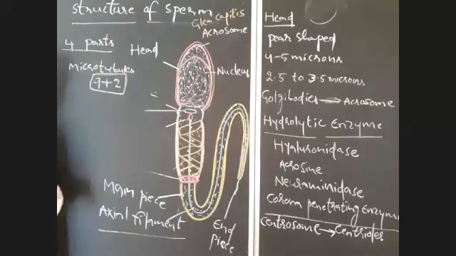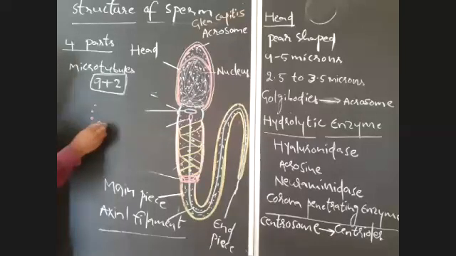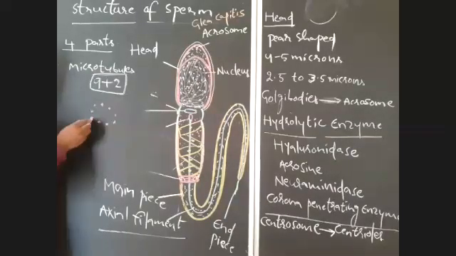There are a total of 11 microtubules or microfilaments. Of those, 9 are arranged in the peripheral region as a ring. 9 are arranged like this: 1, 2, 3, 4, 5, 6, 7, 8, 9.